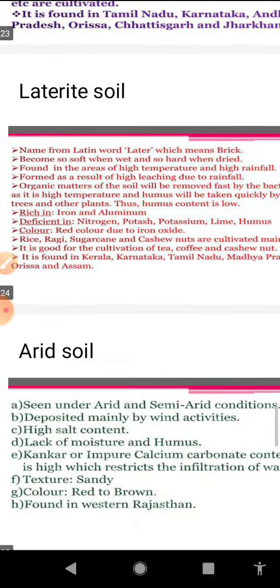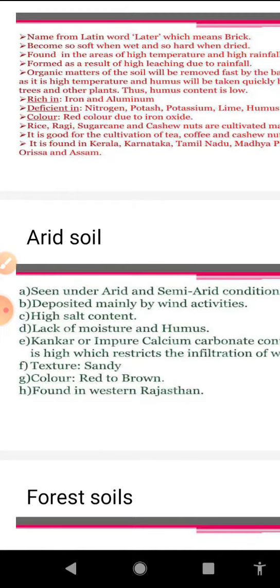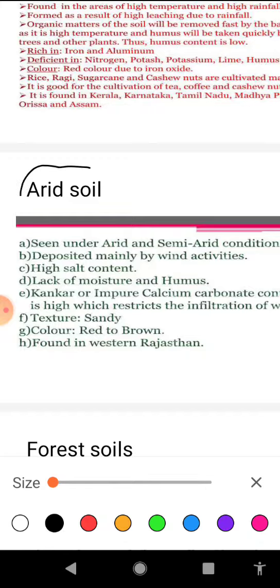After that, we will discuss about the arid soil. With regard to the arid soil, this variety of soil we are getting in the area where the amount of rainfall is very less, generally in the arid and the semi-arid region of our country.